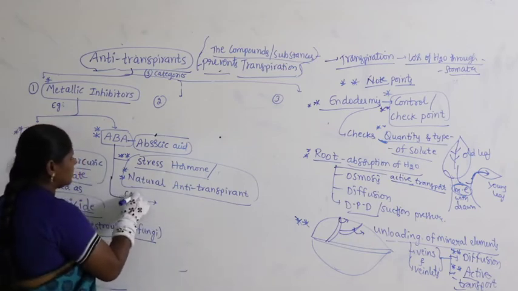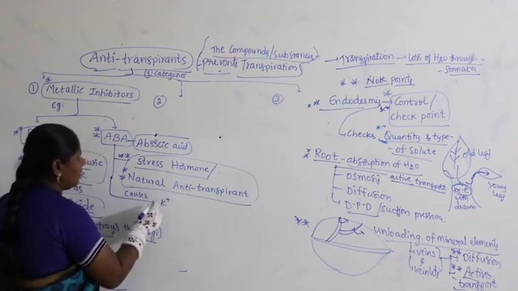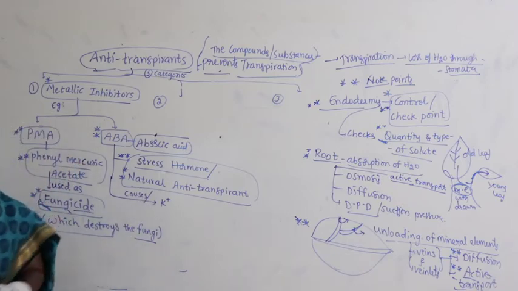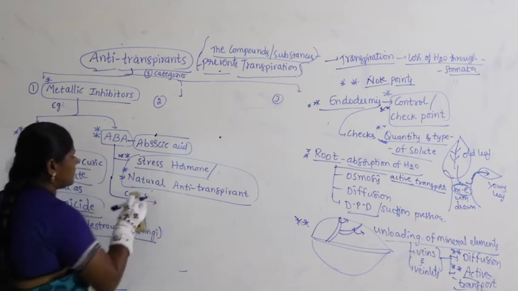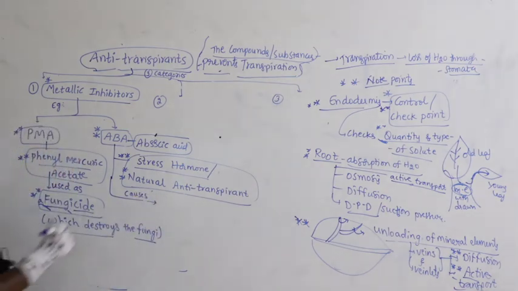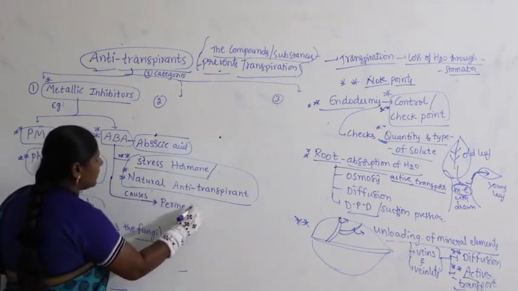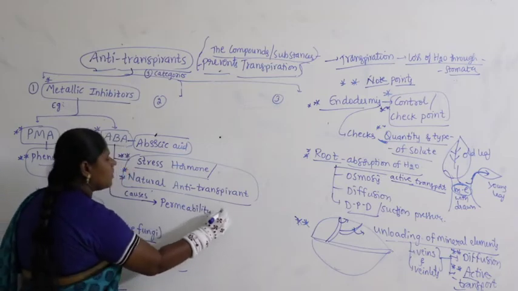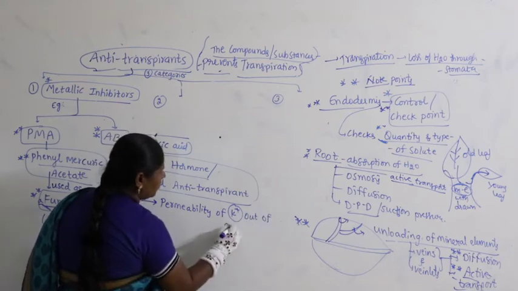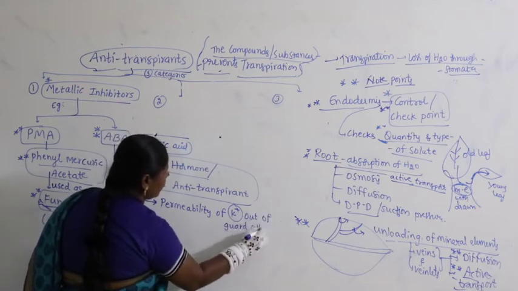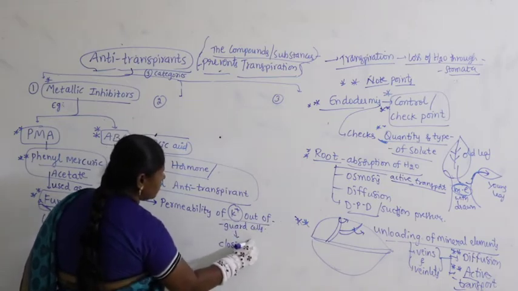Abscisic acid causes permeability of K plus out of guard cells, thereby responsible for closing of stomata.